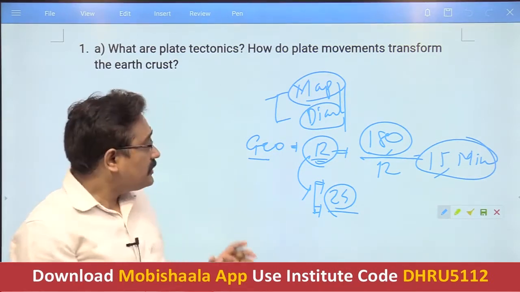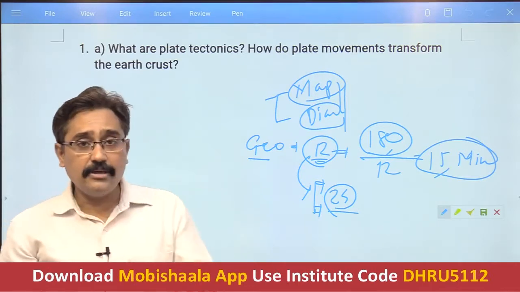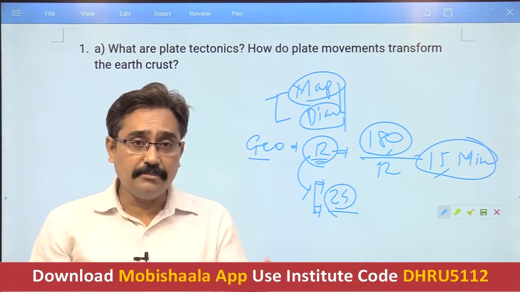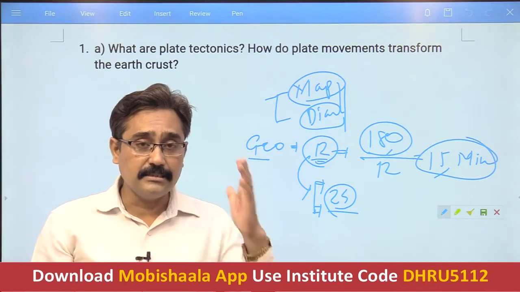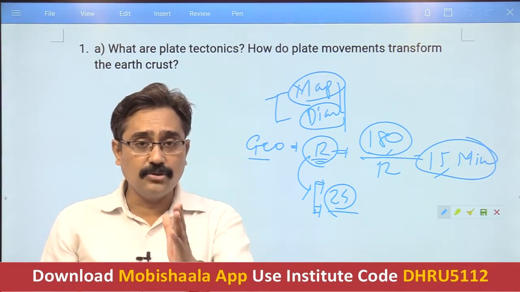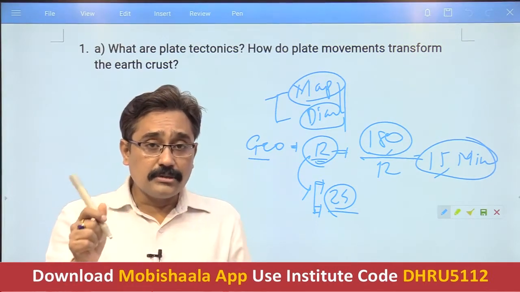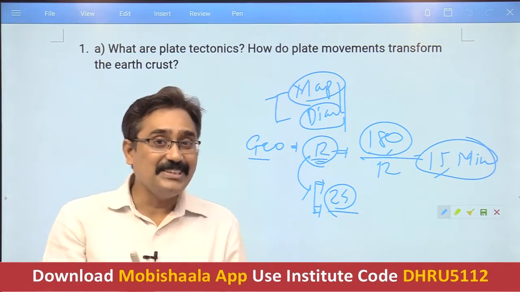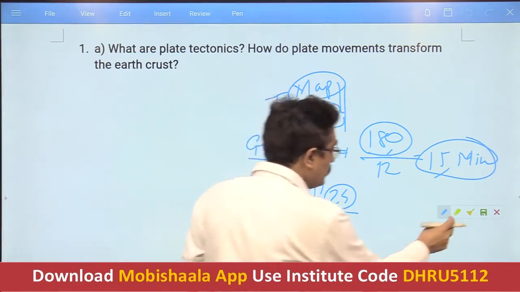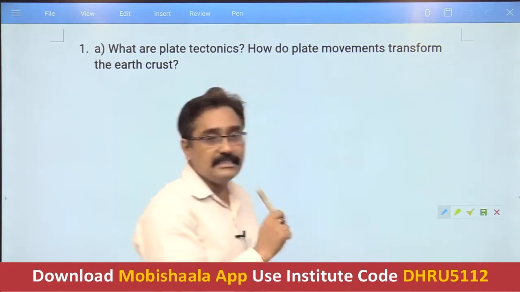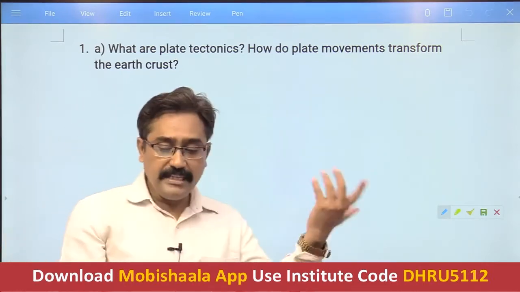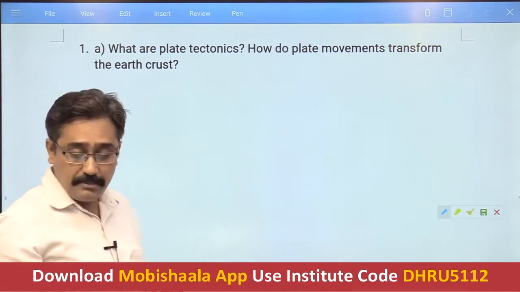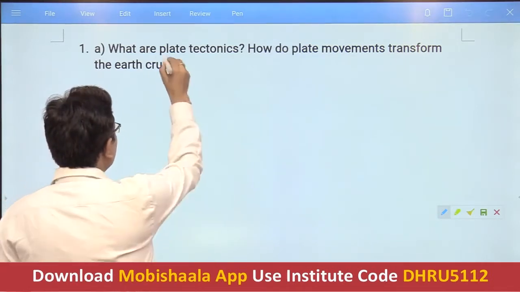So you have to manage that, and that is why I always recommend regular writing practice. As far as the optional is concerned, it is a must if you want to get a good score and do not want to suffer despite good preparation. Otherwise I see students with good preparation but lack of practice suffer in the mains. So let's begin with our first question of this BPSC 66 optional geography.